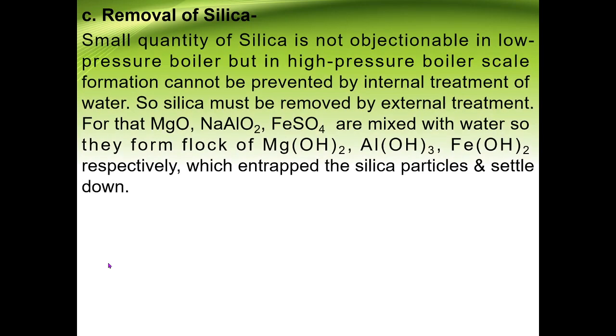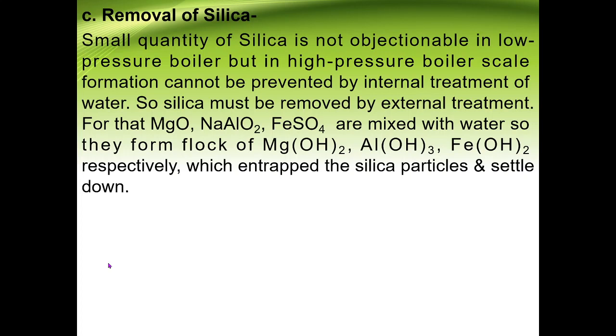Then the third one is removal of silica. We know very well that silica is very dangerous. If silica is present in the water, then scale formation occurs. Scale means a precipitate that forms an adherent coating internally on the boiler, and scale is more dangerous than sludge. So what do we have to do?